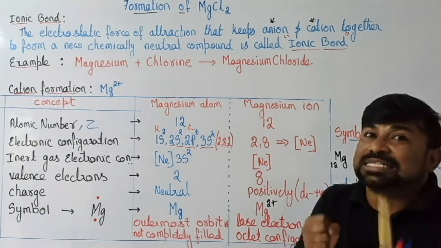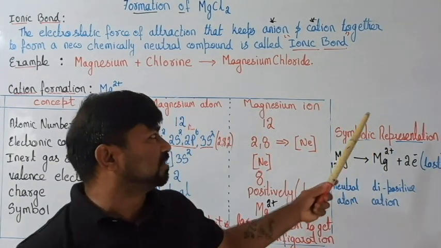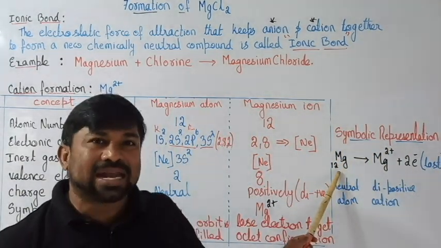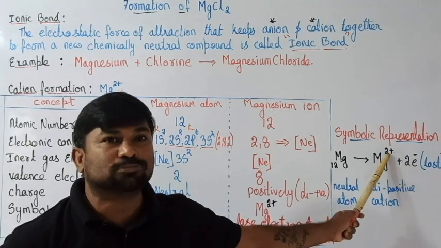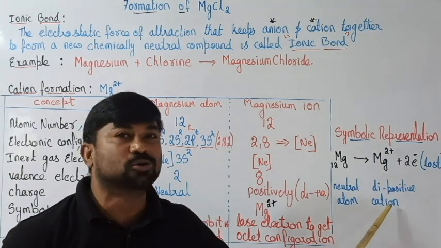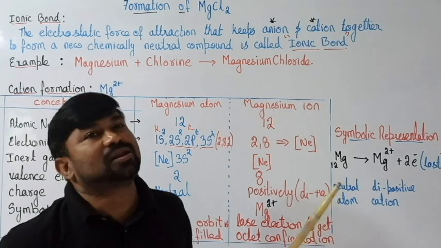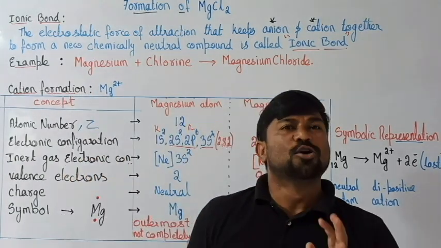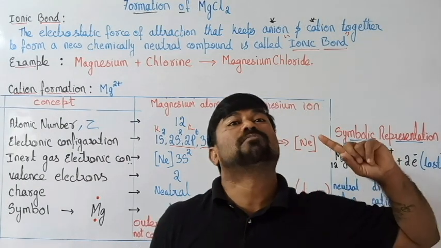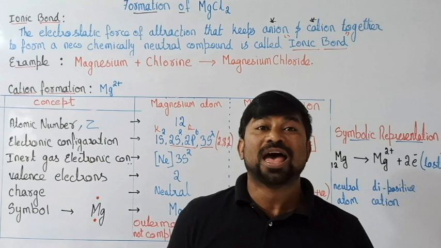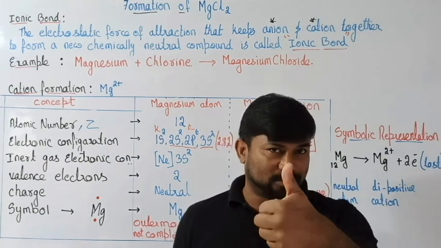So just remember, does it lose or gain? It lost 2 electrons. That's what we represent symbolically for the magnesium atom, right? It lost 2 electrons and became magnesium 2 plus ion, a dipositive cation. Whereas magnesium 12 is nothing but a neutral atom. So this is the process of formation of a magnesium dipositive ion from a magnesium atom, formation of a cation. Of course, get ready for magnesium chloride.